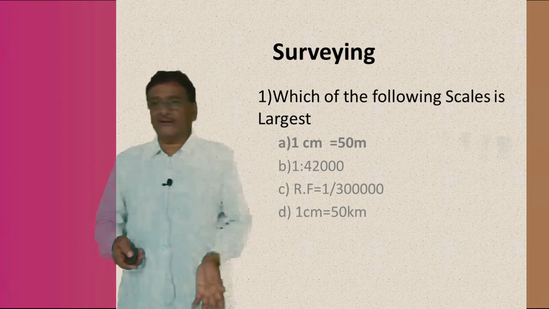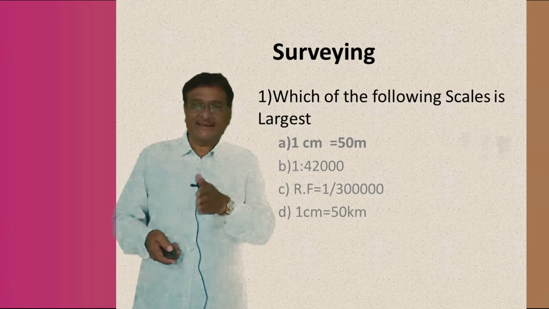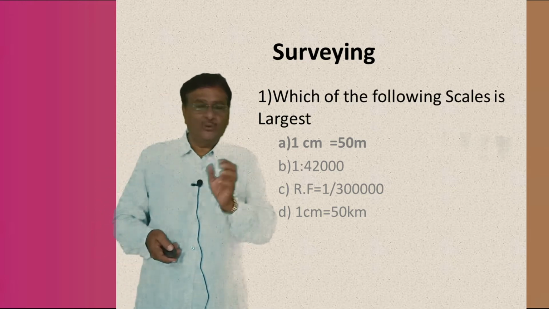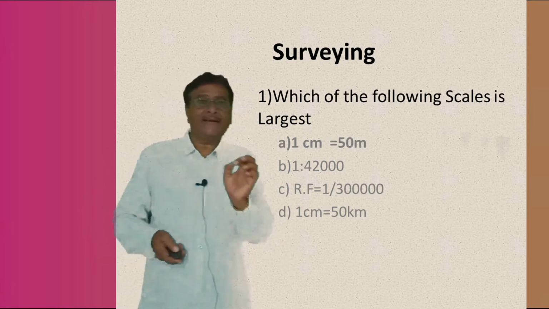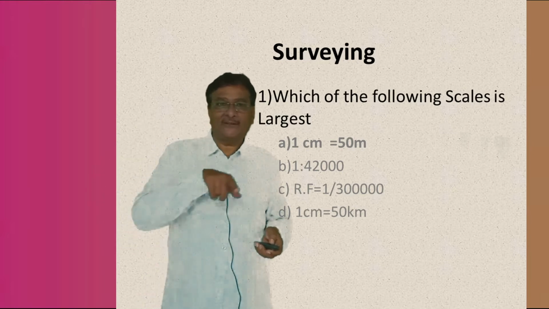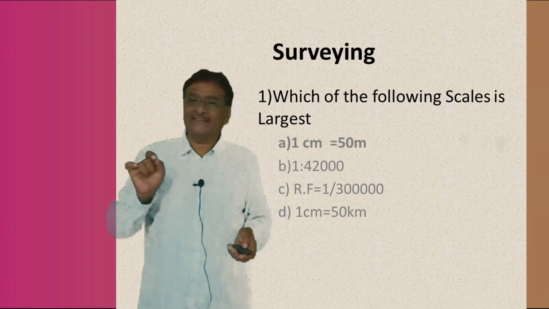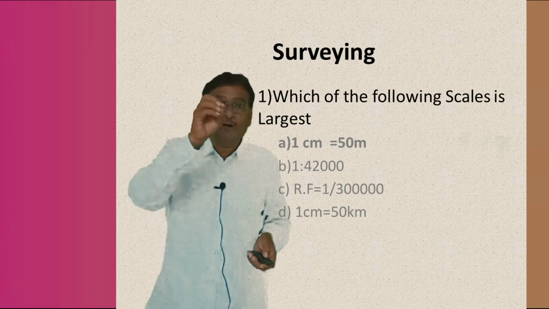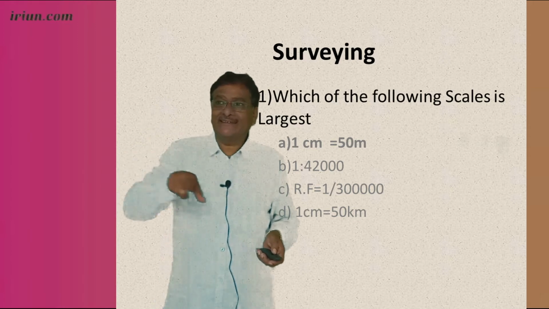To go still further, I just now told you there are two types of compasses mainly used. One is known as the prismatic compass, second is known as the surveyor's compass. The prismatic compass is the compass where graduations are in the whole circle bearing system. That is, in the whole circle bearing system, naturally from 0 to 360 degrees can be measured.